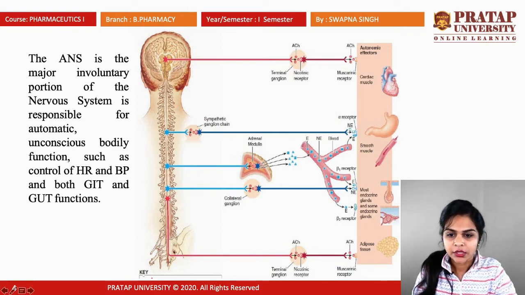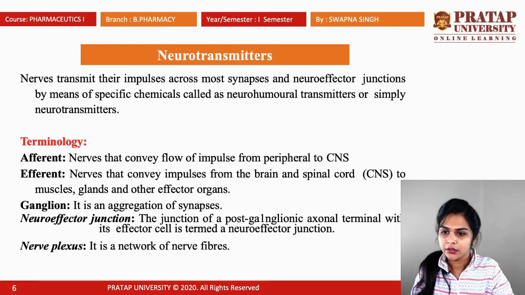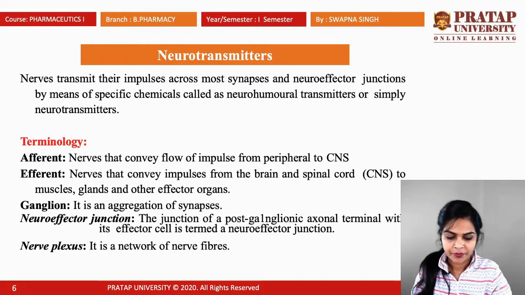Okay, so when the nerve doesn't contain any ganglia, that is known as motor, or somatic nerve. Next is neuroeffector junction. The junction of a postganglionic axonal terminal with its effector cell is termed a neuroeffector junction. And nerve plexus is a network of nerve fibers.